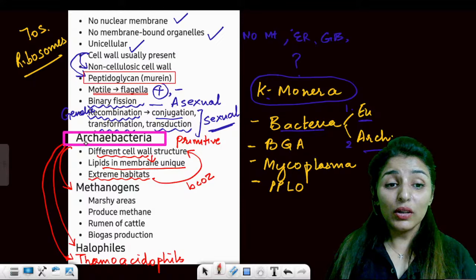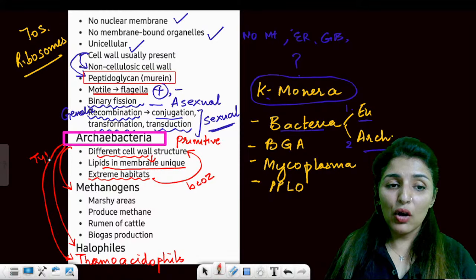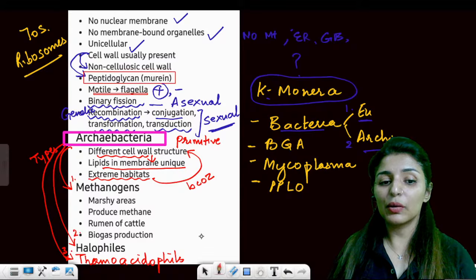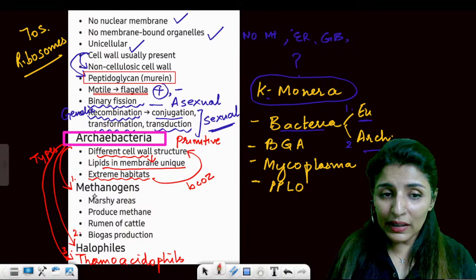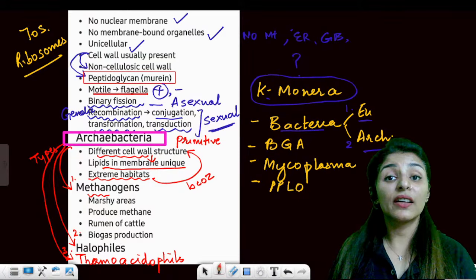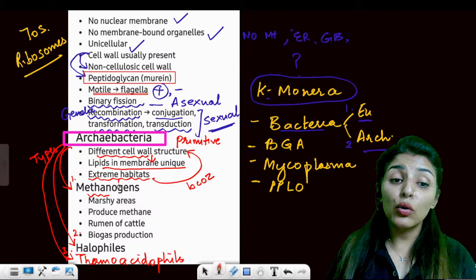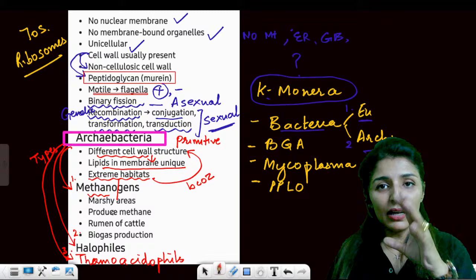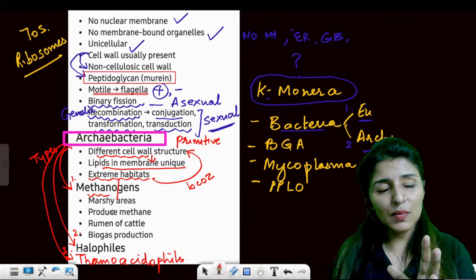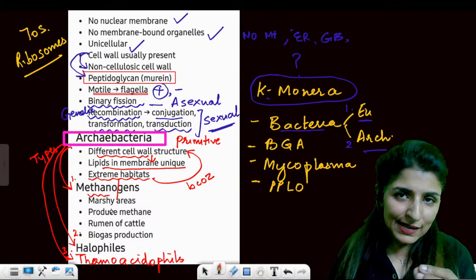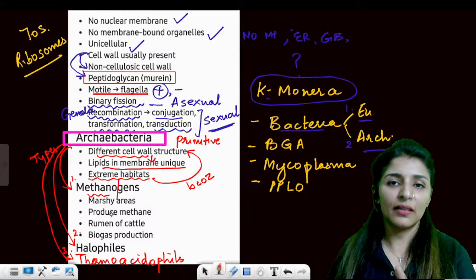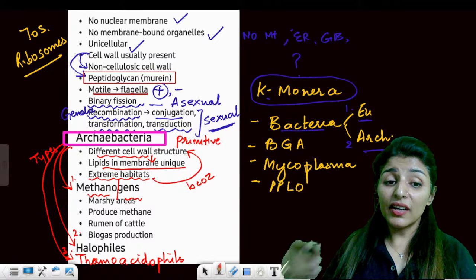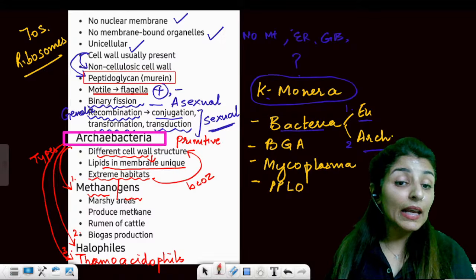All right. So the three types of archaebacteria are methanogens, halophiles, and third, thermoacidophils. Now the name indicates itself what it's going to be like. Methanogen. I have always believed that in biology, since there are so many terms, the only thing that makes bio easy is if you learn how to break the term. This is called word root. Now, methanogen already says that they will be methane producing.